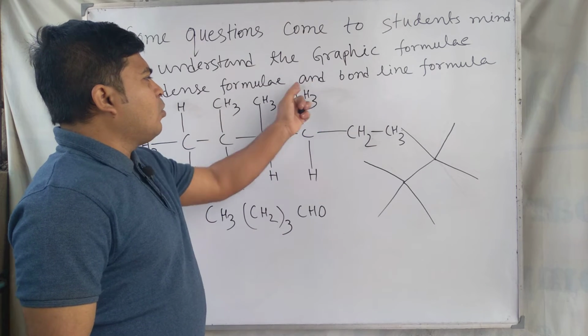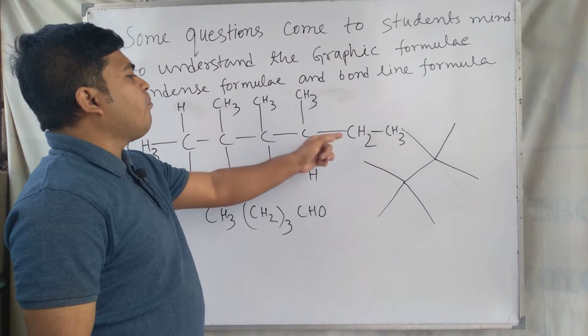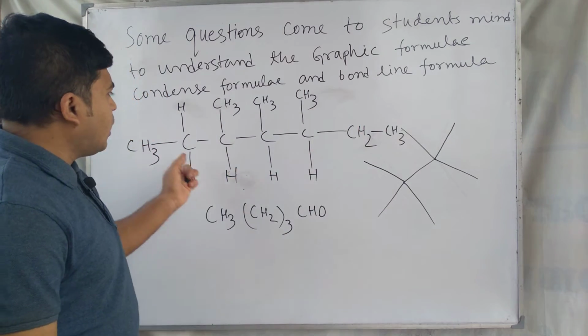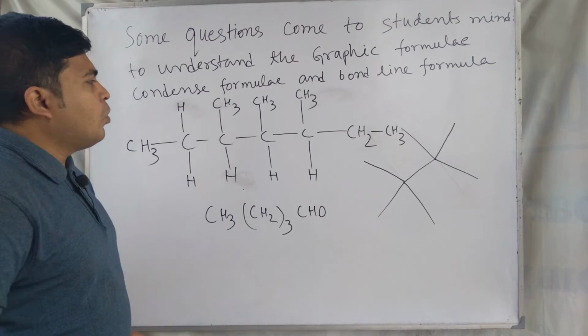At first the ethyl group is here and the methyl group is here. Right now the methyl group is here and the ethyl group is in the straight form. So both are correct.